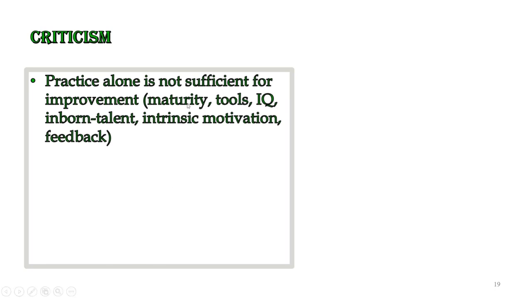For example, maturity of the muscles, and maturity of a particular mental level which is required for a particular stimulus. If the mental maturity is not achieved, or the physical or muscle maturity is not achieved, remember, however much you make the learner practice, they will not improve.